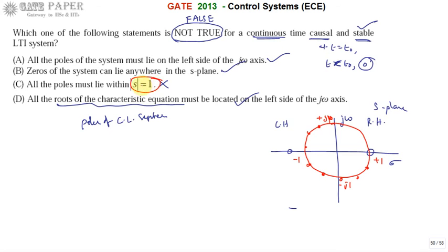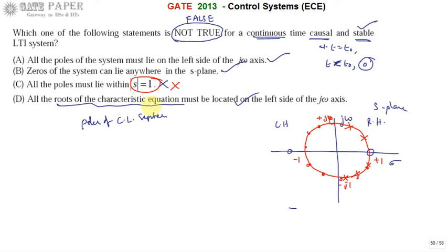The left side of the j omega axis is allowable, but the right side of the j omega axis is not. So the system is unstable if you have a pole on the unit circle which lies on the right hand side of the S-plane. So this is the wrong answer.